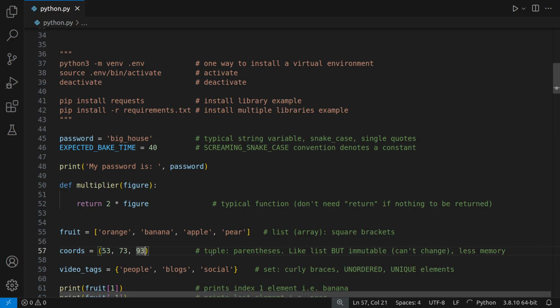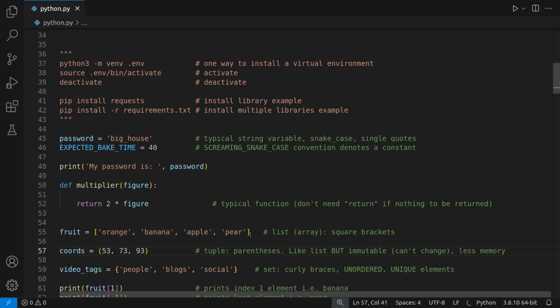Now, a tuple is like a list, but the difference is that it's immutable. You can't change these things. So a very classic example when you use a tuple is for coordinates. If you've got a point on a map and you're saying that's London or that's New York, it's not going to change, right? So very typical to use these for coordinates.